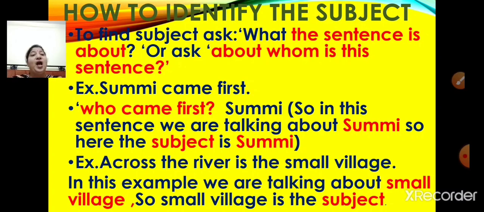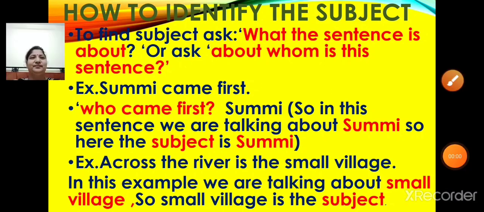Now, how to identify the subject? Let me explain you once again. To find subject, ask what the sentence is about or ask about whom is the sentence. For example, Sumi came first. Now in this sentence, who came first? Yes, you are right. The answer is Sumi. So in this sentence, we are talking about Sumi. So here the subject is Sumi.